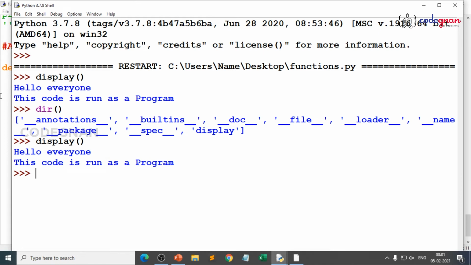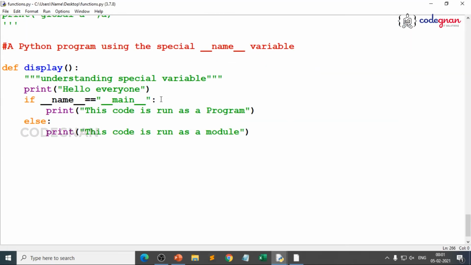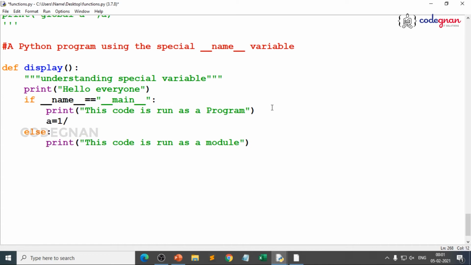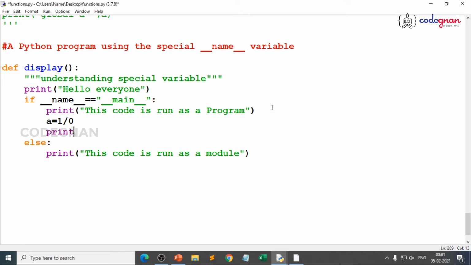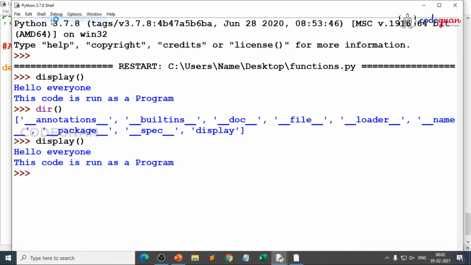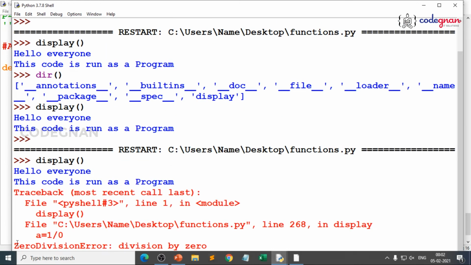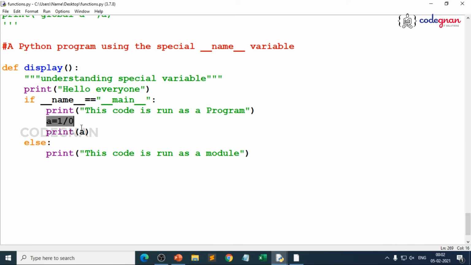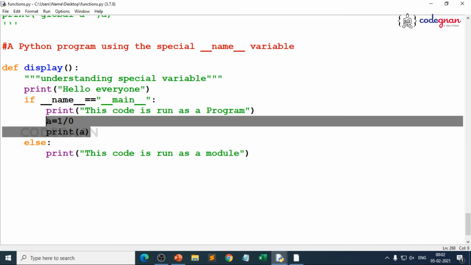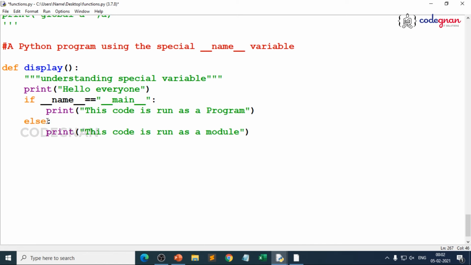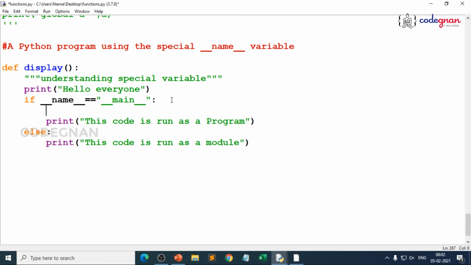Every time you get this, and for your wonder, whatever piece of code you write here, suppose you give a is equal to 1 by 0, and when you give print of a, see what is happening? Actually, a is equal to 1 by 0 is a zero division error, right? So when you run this and call the function, you see zero division error. Why? Because you gave some piece of code after print. Now what I do is make some simple change. I gave a piece of code here.